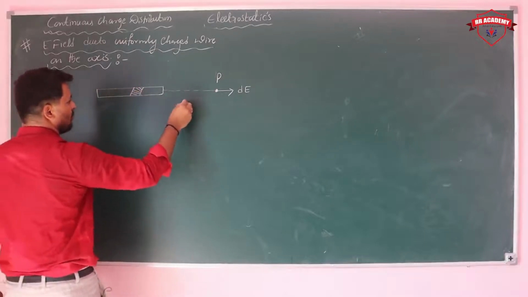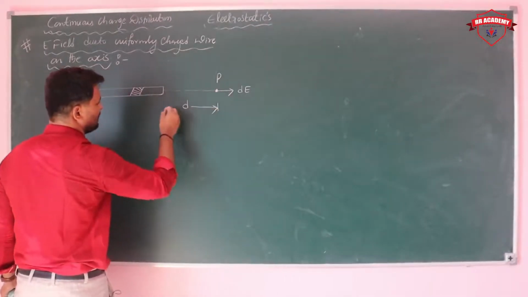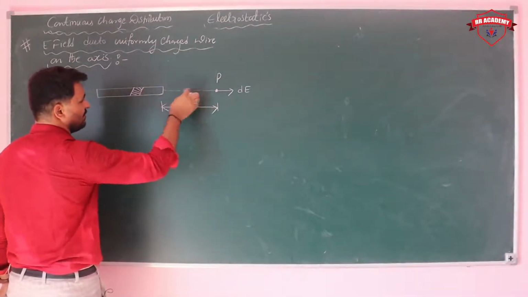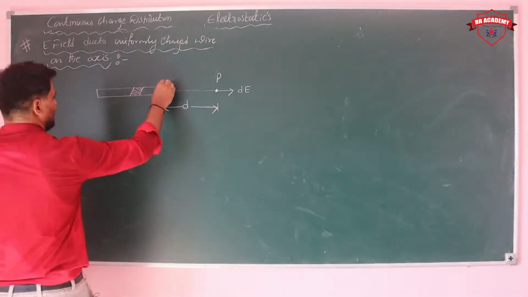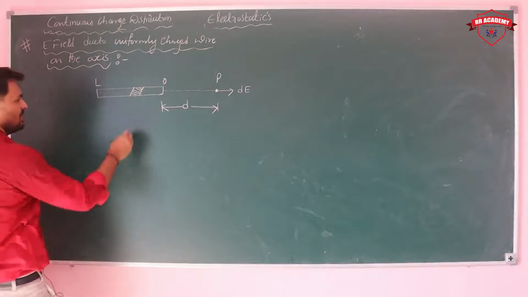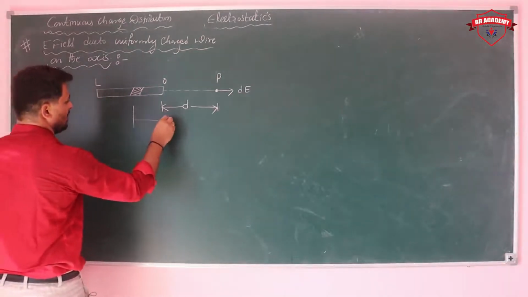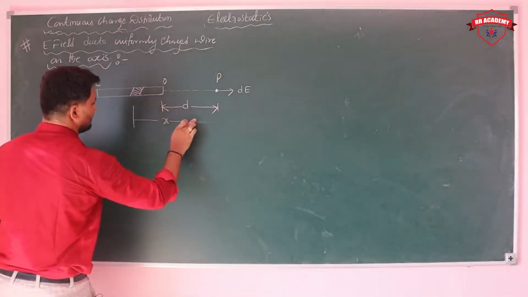Now here we can consider a small element. This point P is at a distance d from the wire. The length of the wire is 0 to L, and we consider an element dx at a distance x.